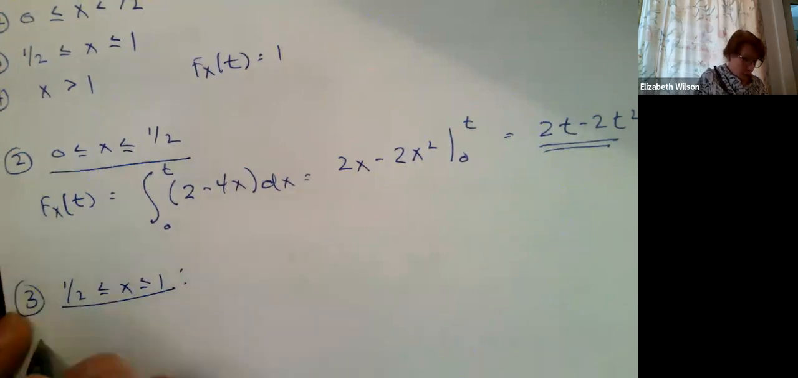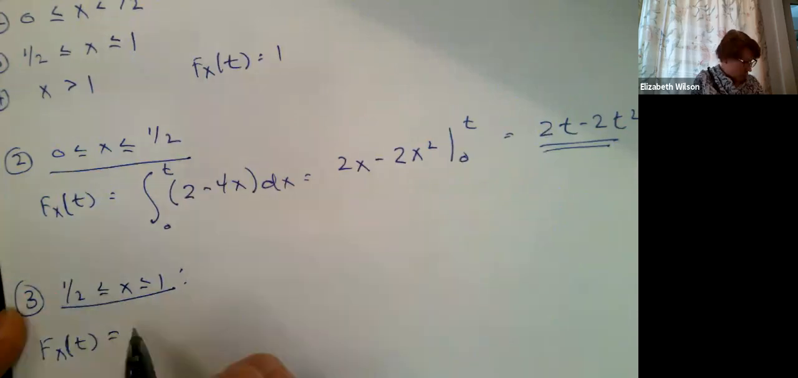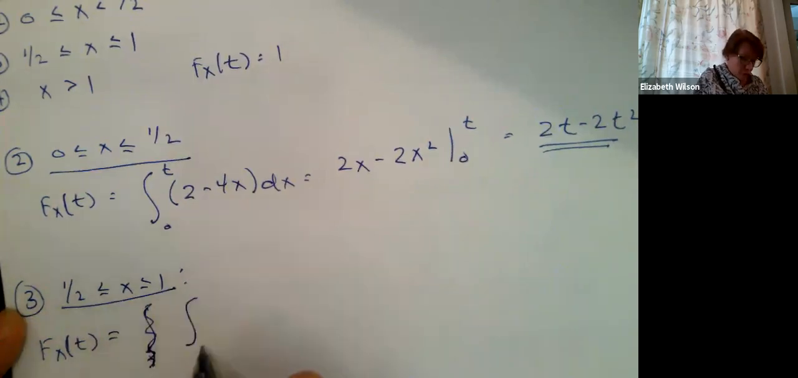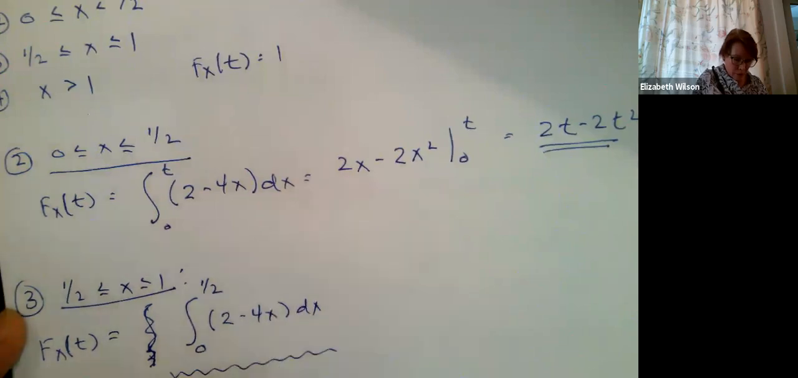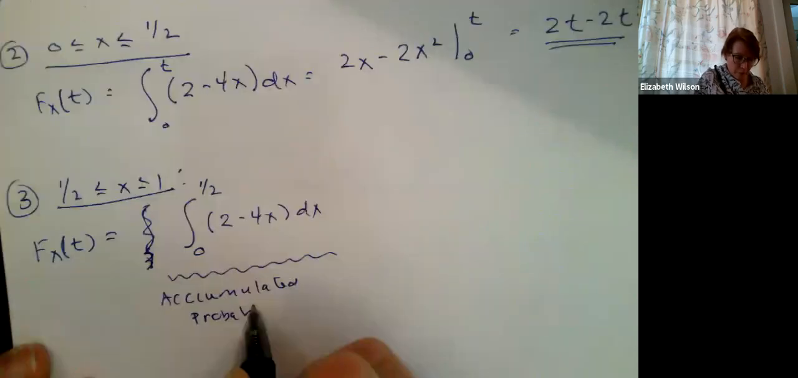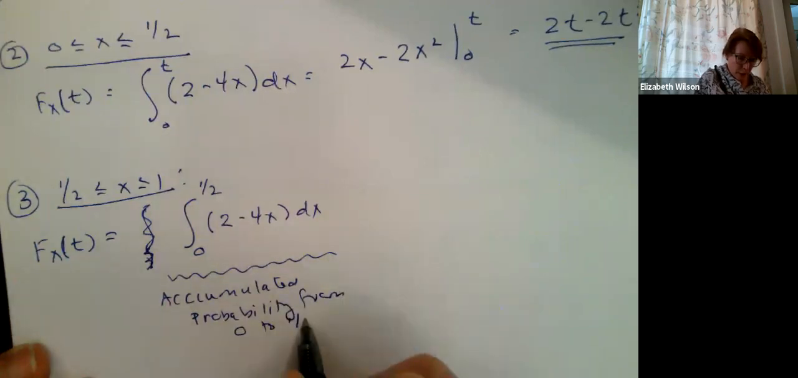So I'm going to call F of t, right? This is our big F, our cumulative distribution function. I'm going to write it like this. Oops, sorry, that should be an integral. I'm going to go from 0 to 1/2, and write in my function, 2 minus 4x dx. This bit right here is the accumulated probability that we've had so far from 0 to 1/2, okay?